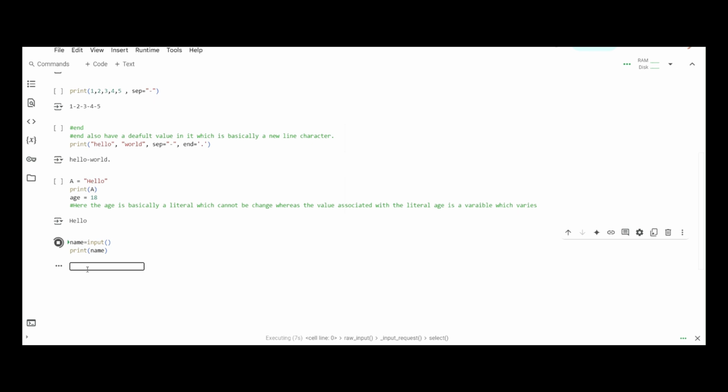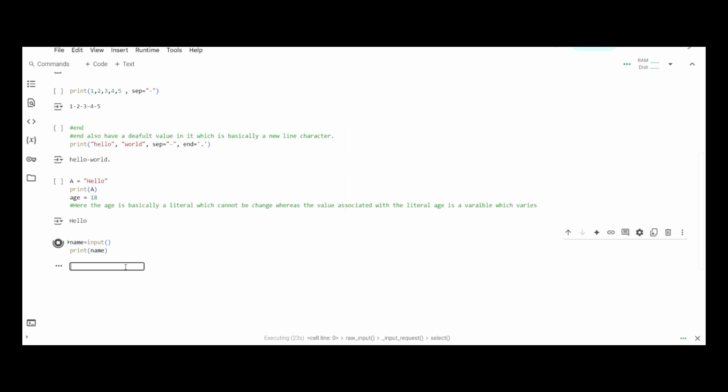After that only the code will execute completely, and here you can also see that it is still running because the code is not executed properly until and unless we enter something in this box.